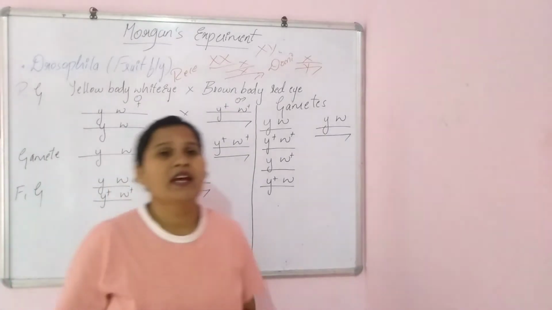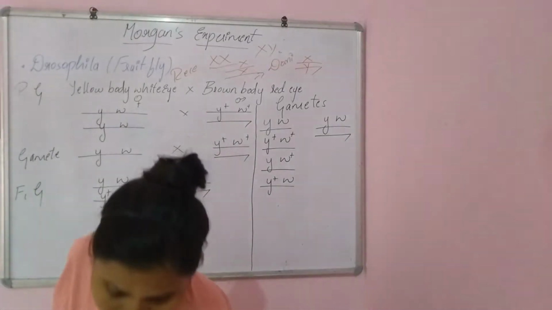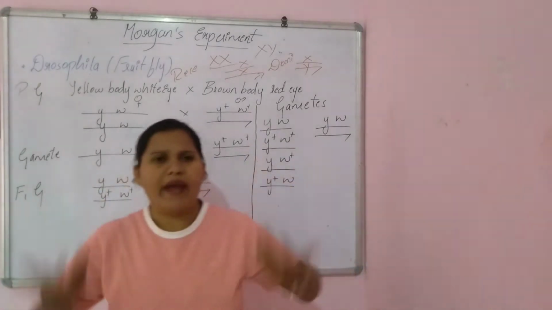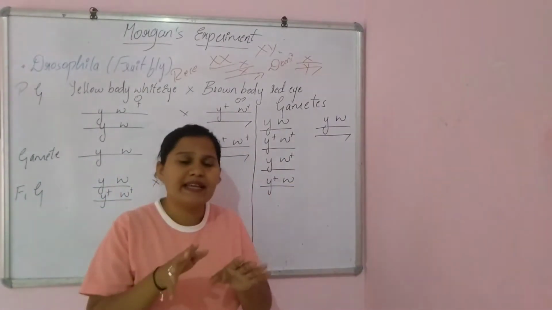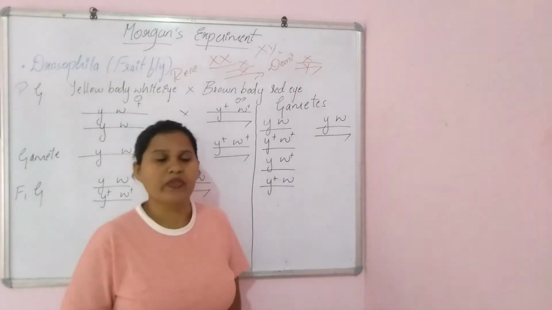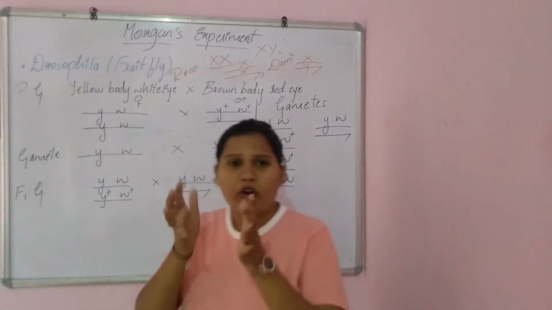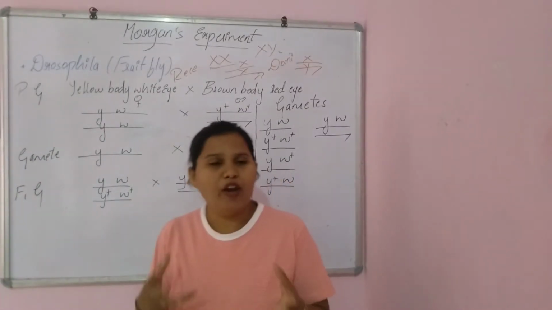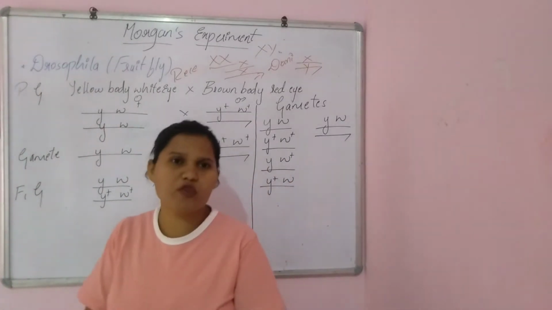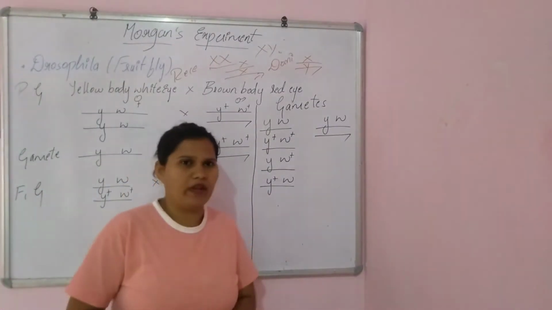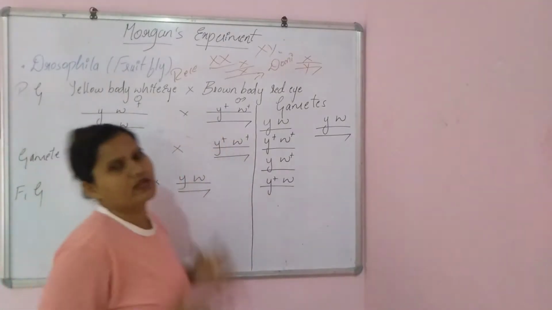So here Morgan said that these characters, the yellow body, the white eye, the red eye, are all present on the X chromosome but not on the Y chromosome, right? Hence, in order to proceed with his experiment, he took a yellow-bodied, white-eyed female Drosophila and a brown-bodied, red-eyed male Drosophila. So he crossed them.